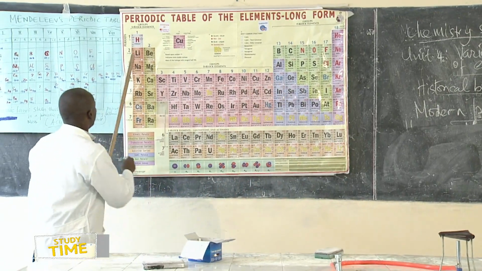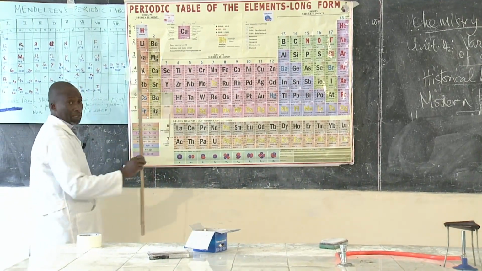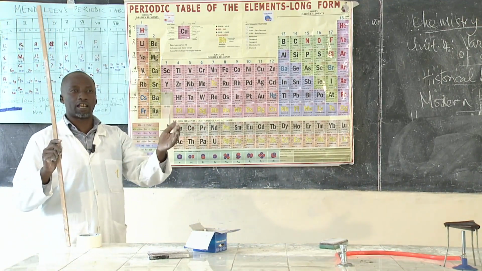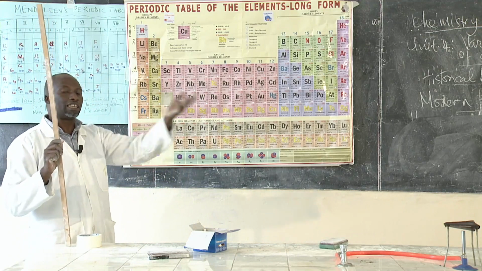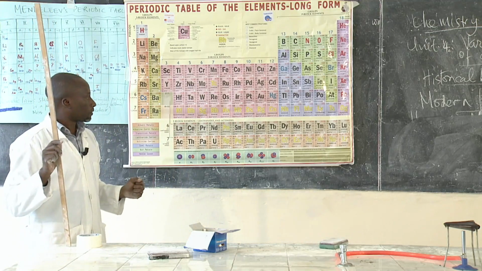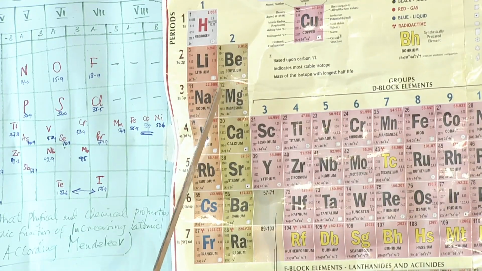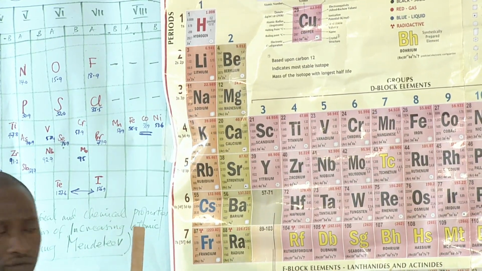When you have elements in the S block, it means that the electrons in the outermost shell, the valence electrons, will be found in the S orbital. Just take an example of any element here. Maybe magnesium, which is element number 12.